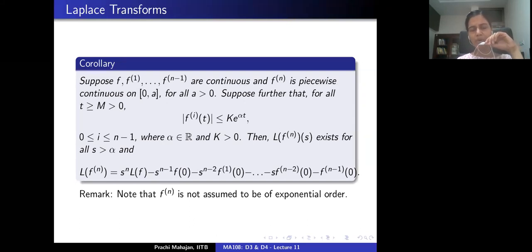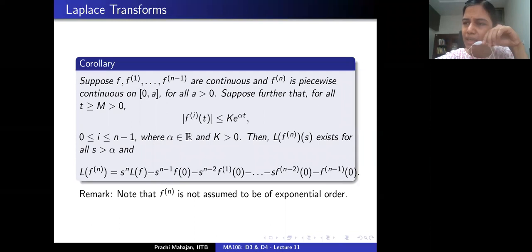Yeah, the Laplace transform of the nth derivative of f is s to the power n times the Laplace transform of f, minus s to the power n minus 1 times f evaluated at 0, minus s to the power n minus 2 times the first derivative of f evaluated at 0, all the way till minus the (n minus 1)th derivative of f evaluated at 0. Yeah? So anytime we try to solve an initial value problem using the method of Laplace transform, one has to check that all the assumptions required in this corollary are being satisfied, right?